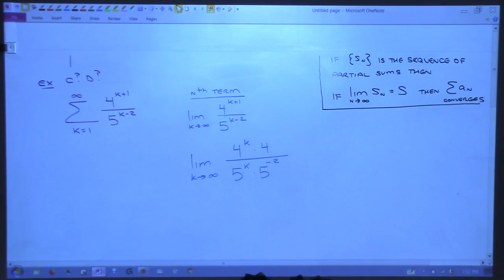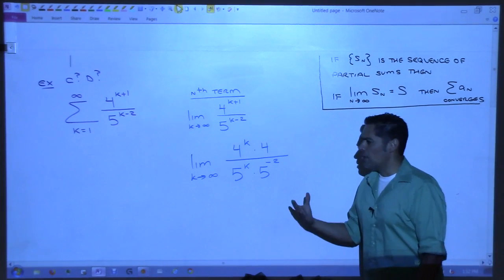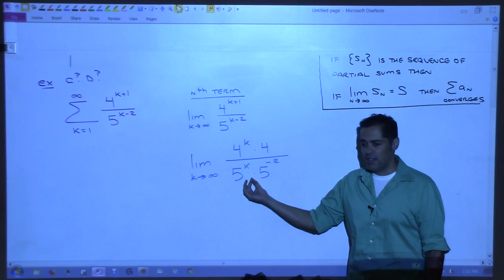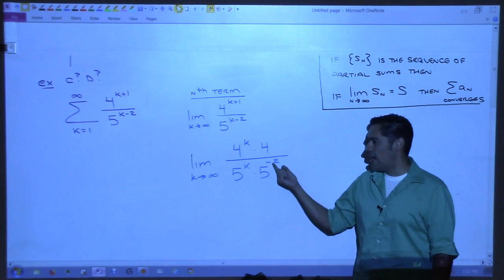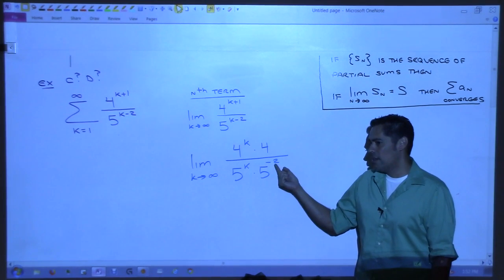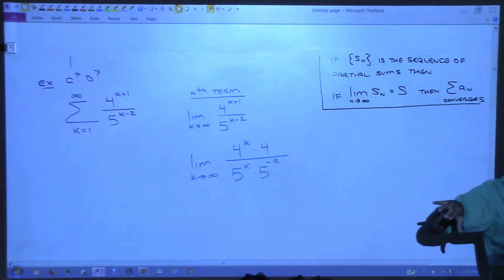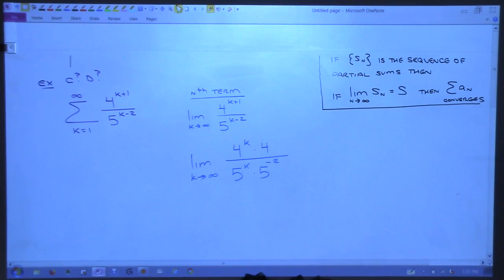Just using properties of exponents here. Now, when we learn properties of exponents, we usually learn them this way. Like we start with this and we put these together, right? And you say, oh, I'm going to put those together and add the exponents. So you do k, and then you add the negative 2 to be k minus 2, right? Put those together, you get k plus 1. We're going to be doing a lot of pulling them apart the other way now. So do y'all agree that's the same thing?